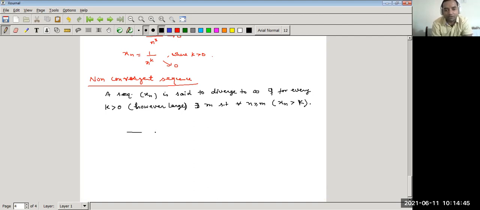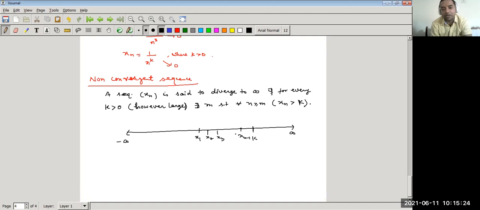How can we think about this geometrically? This is our real line, the real number system, and let k be any number greater than 0. Let me fix the kth term here. k is any real number greater than 0 on the real line, and we construct a sequence xn. Let x1 lie here, x2 lie here, x3 lie here, which is less than k, xm minus 1 lies here.